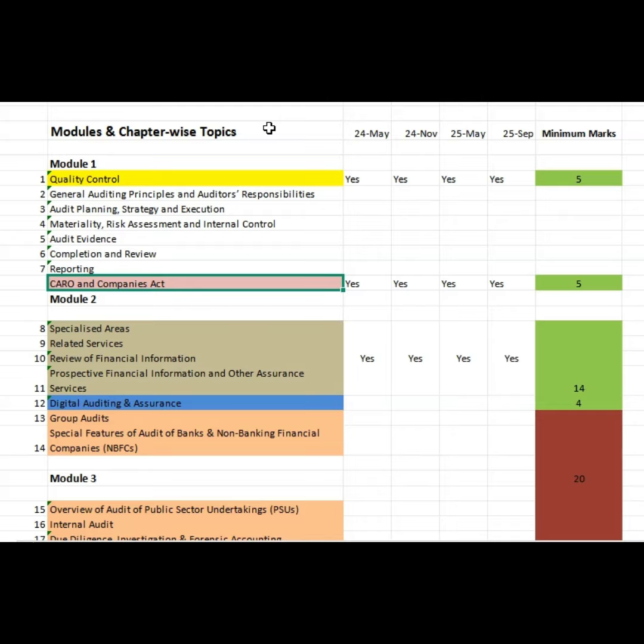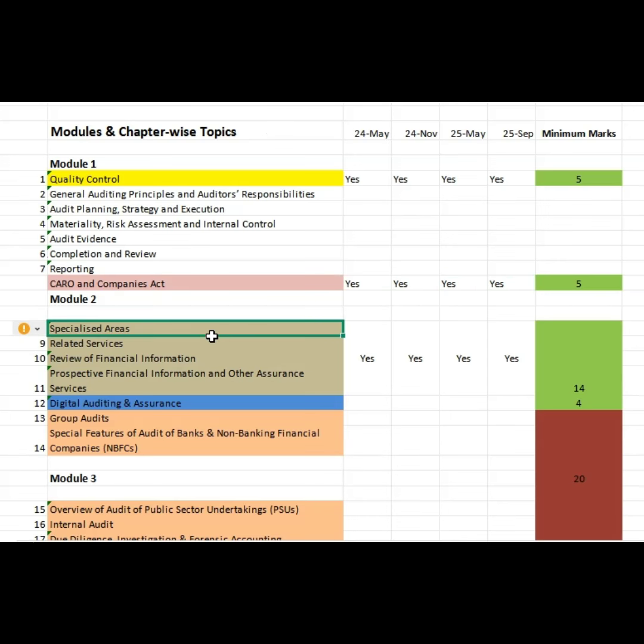And apart from that, you will get a CARO. With CARO questions, just don't leave the Companies Act part. Also cover the Companies Act part, since for the last 4 attempts they have already tested CARO. Maybe this attempt you will get a Companies Act question, we don't know. So cover the CARO part and the Companies Act part together.